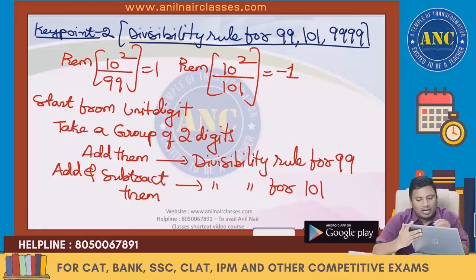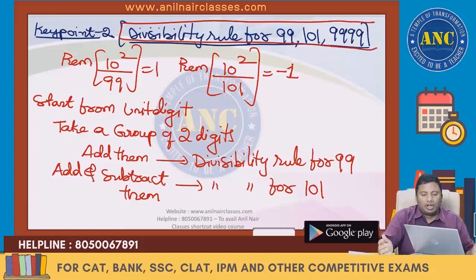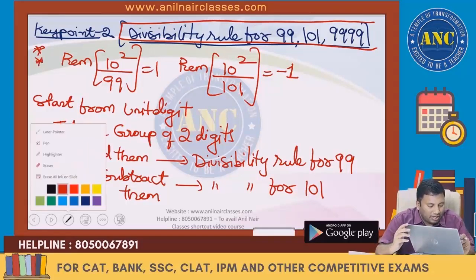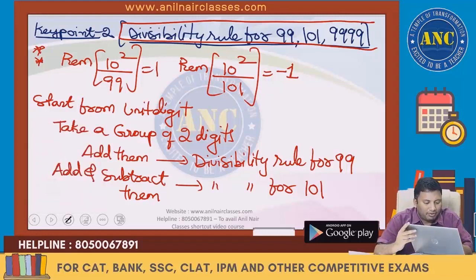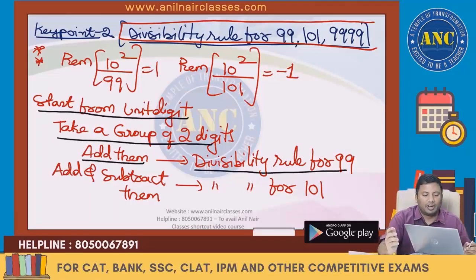Divisibility rule for 99, 101 and 4 nines. 10 square divided by 99 leaves remainder 1. 10 square divided by 101 is minus 1. Start from the unit digit and take a group of 2 digits. Add them. If you add them, you will get the divisibility rule for 99.